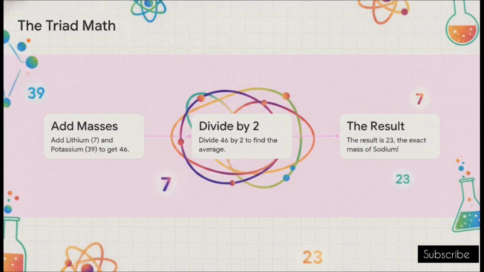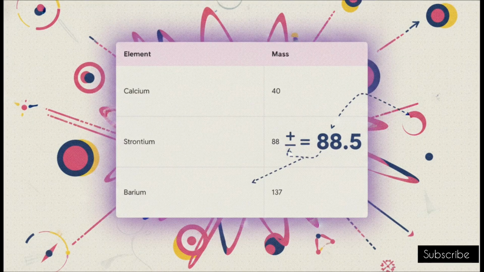Check out this remarkable math trick. If you take the atomic mass of the first element, lithium, at 7, and you add it to the third element, potassium, at 39, you get 46. Divide that sum by 2 to find the average, and boom, the result is 23. That exactly equals the atomic mass of the middle element, sodium. It was a total mind-blowing revelation back then that chemical properties and atomic mass were secretly linked. And the craziest part? It wasn't a fluke.